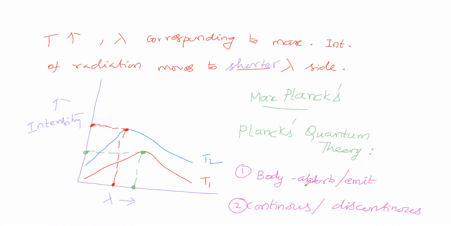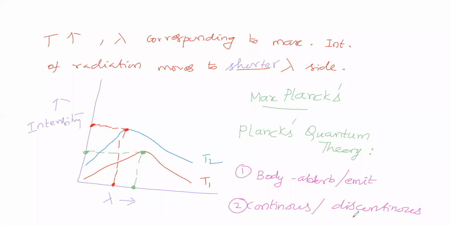Absorption of radiation or emission of radiation will be a continuous process or a discontinuous process. What do you say? Continuous one or discontinuous one? What shall we say? Continuously it is absorbing or discontinuously it is absorbing. Okay. Now we are saying that it is discontinuous.